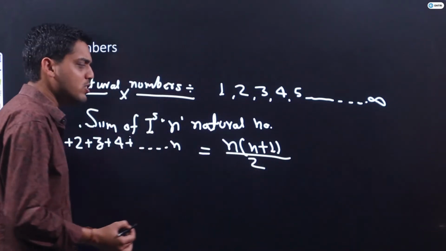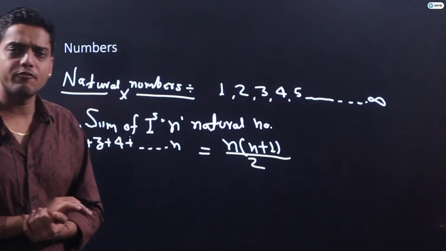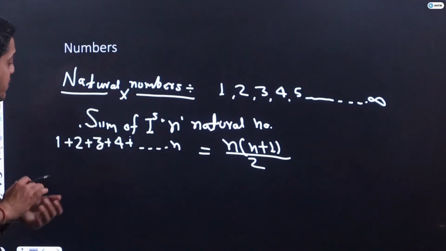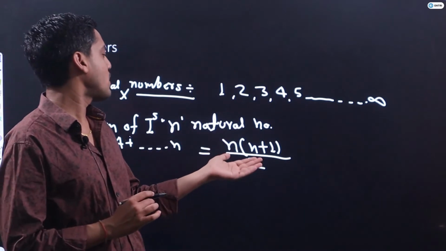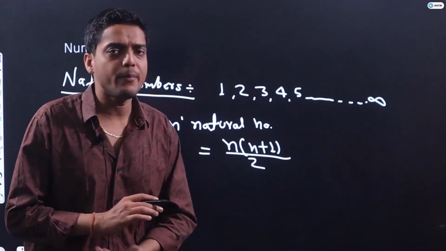This is a very basic formula, and if we don't know it then we must know it. The sum of the first n natural numbers will be n into n plus 1 upon 2.